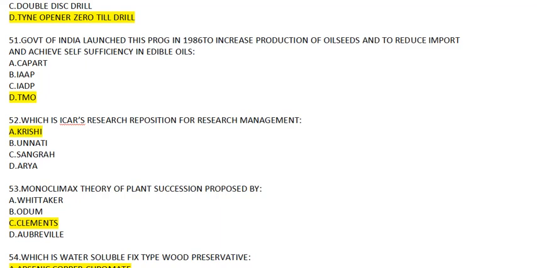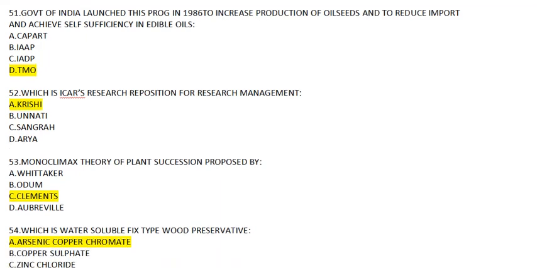Question number 51. The Government of India launched this program in 1986 to increase the production of oilseeds and to reduce the import and achieve self-sufficiency in the edible oils. CAPART is the Council for Advancement of People's Action in Rural Technology, and IAAP is Intensive Agriculture Area Program. IADP is Intensive Agricultural District Program, while TMO is a Technology Mission in Oilseeds. So the most appropriate answer will be D, TMO.